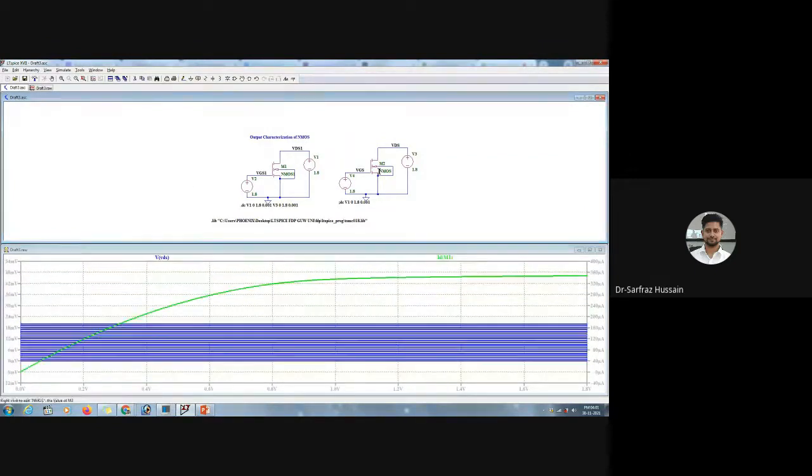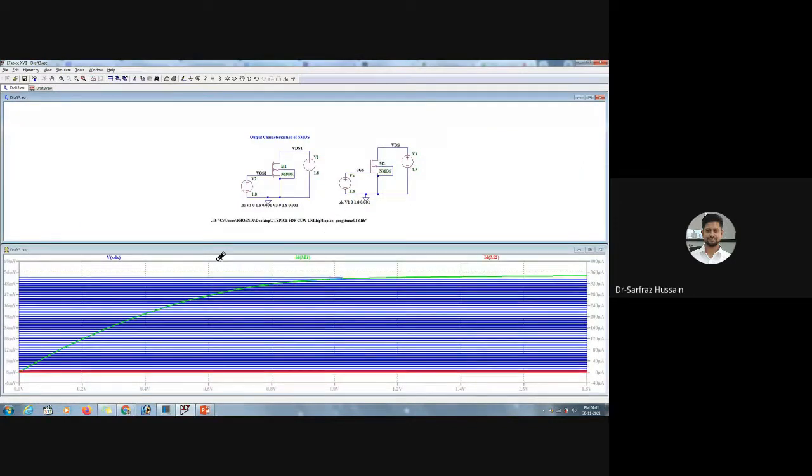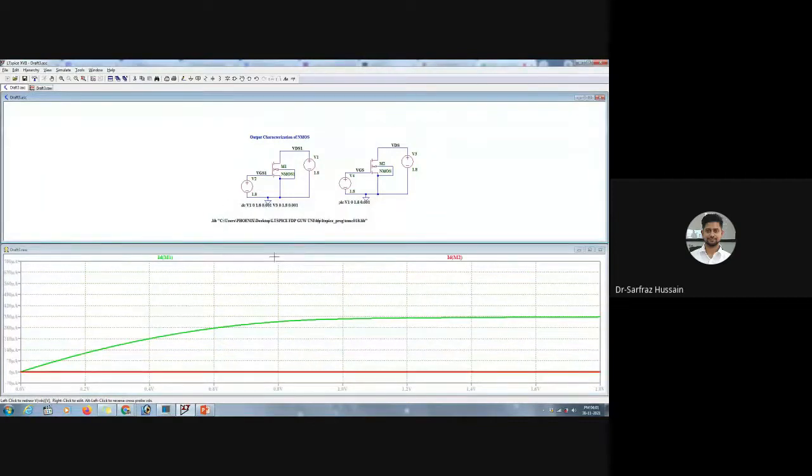And what I'll do, I will put a signal over here, and I will not use this VDS value.